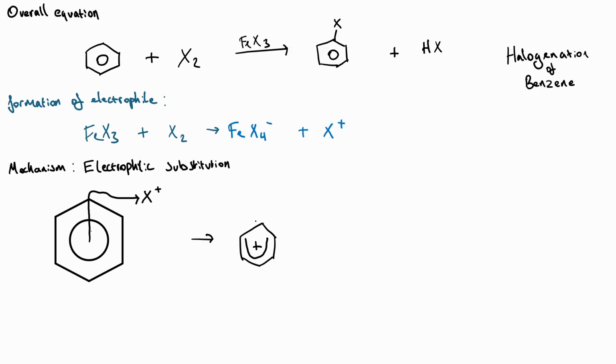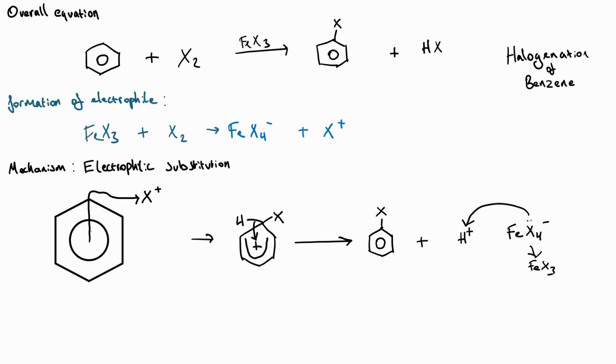We're also going to show the bond to the hydrogen that the carbon has and the bond to this halogen. Electrons then move from that carbon-hydrogen bond to restore the delocalized ring. So we show that with an arrow from the CH bond going into the positive charge. That will then release H+, which will then react with our metal tetrahalide to reform the catalyst. And that will then give us a hydrogen halide as well. Alternatively, you could show this in the prior step by showing the electrons going into that hydrogen atom.